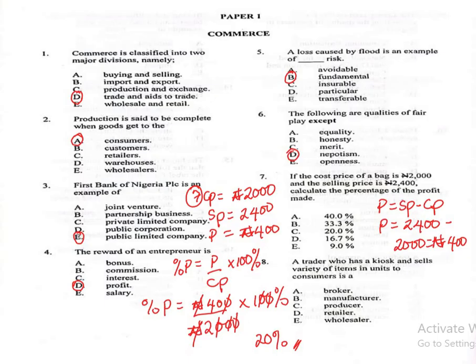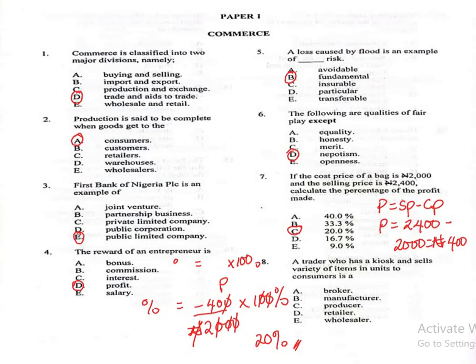So the right answer is option C, 20%. All right, let me just clean this calculation off so it won't confuse you and you don't mix it up with the next question.